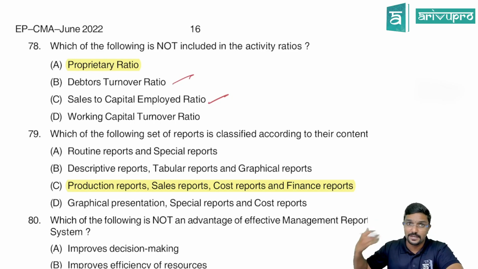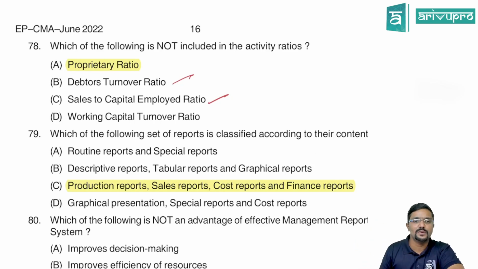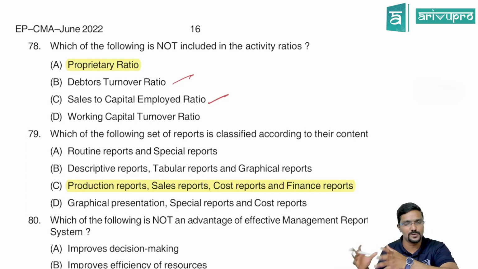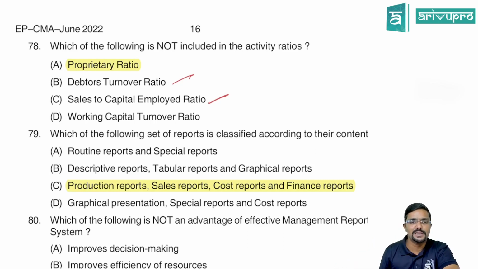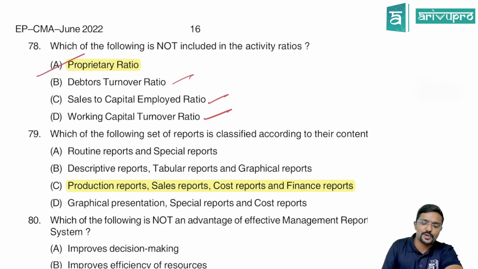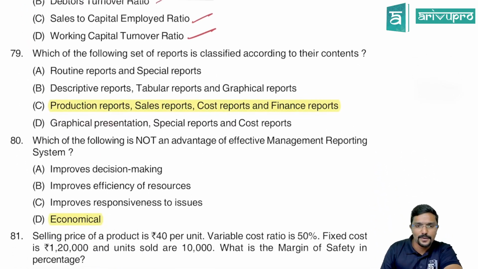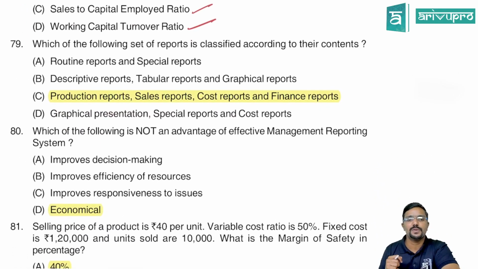You can check it in my notes also. It is good if you are keeping my notes side by side so that you can analyze what we are doing. Working capital ratio, all these are part of activity ratio except proprietary ratio. Okay, let us go to the next question.